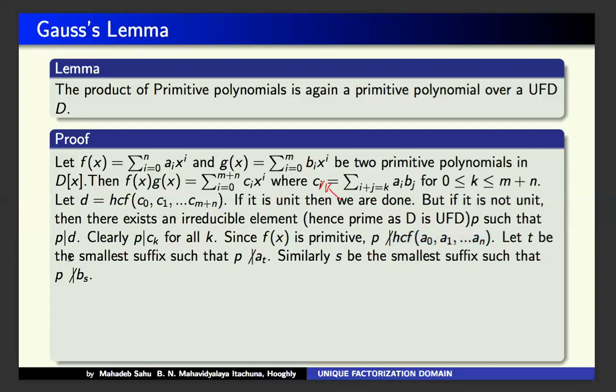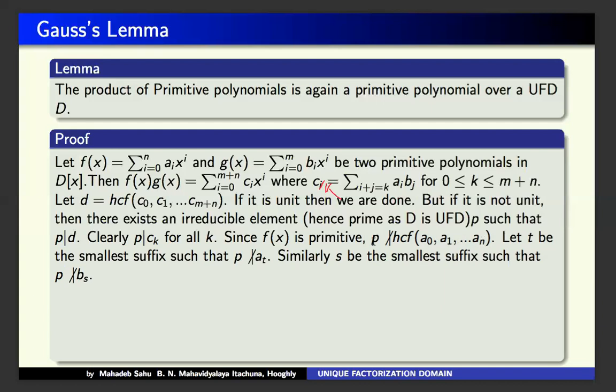P cannot divide HCF means P cannot divide every A0 up to An. It is not true at all. At least one of them is not divisible by P.